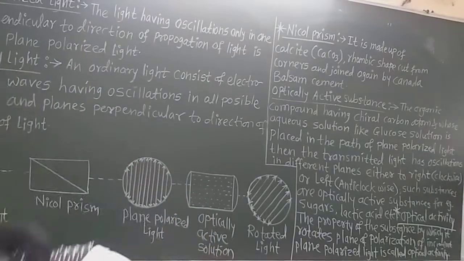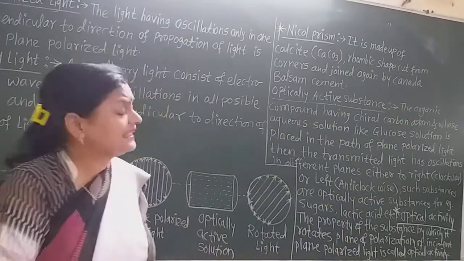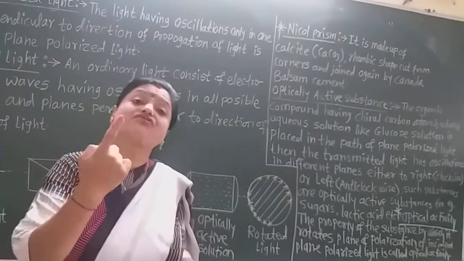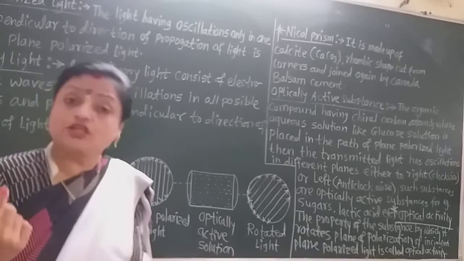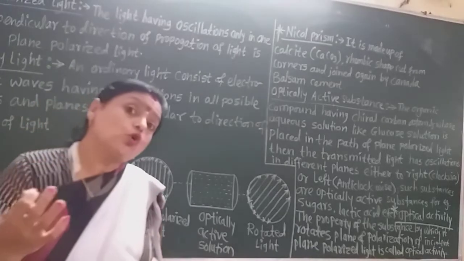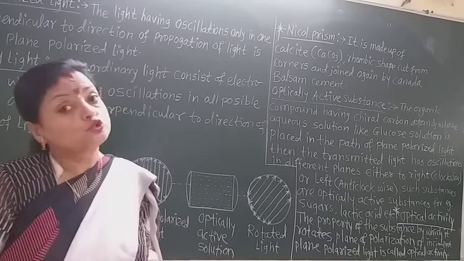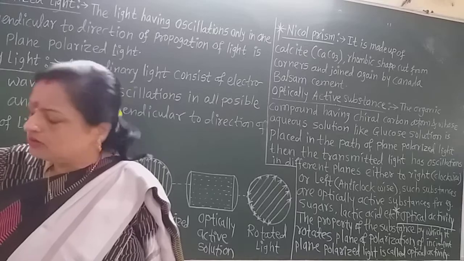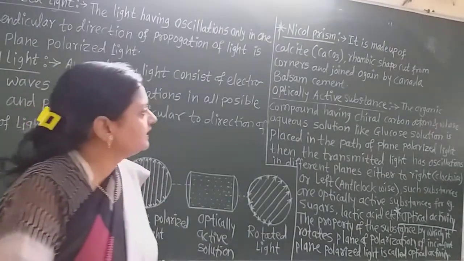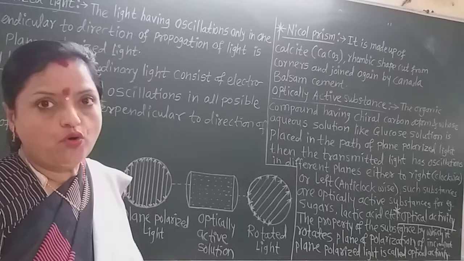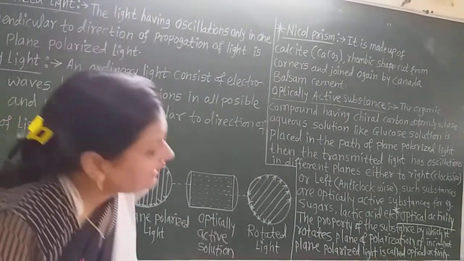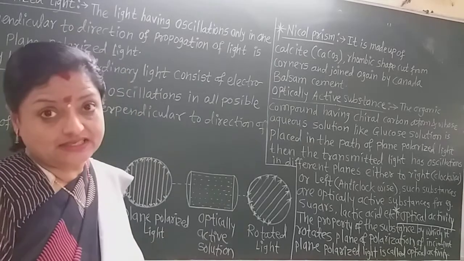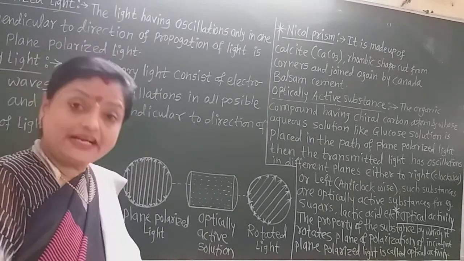Now, some substances like lactic acid and 2-chlorobutane, which we learned in the last lecture, have one chiral center. In lactic acid also there is one chiral center. In glucose there are 4 different chiral centers. So glucose is also an optically active substance. So the organic compound having a chiral carbon atom, and whose aqueous solution, like glucose, is an optically active compound.